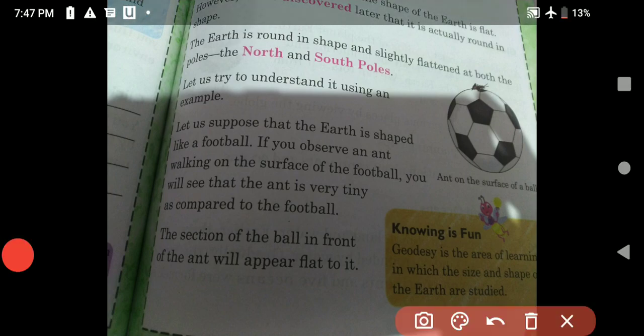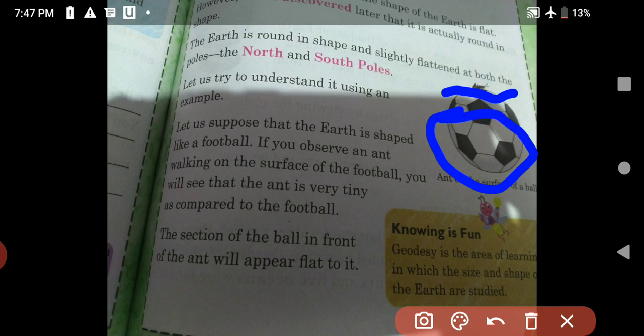If we observe an ant walking on the surface of the football, we will see that the ant is very tiny as compared to the football. It is very tiny. The section of the ball in front of the ant, how will it appear? Flat.